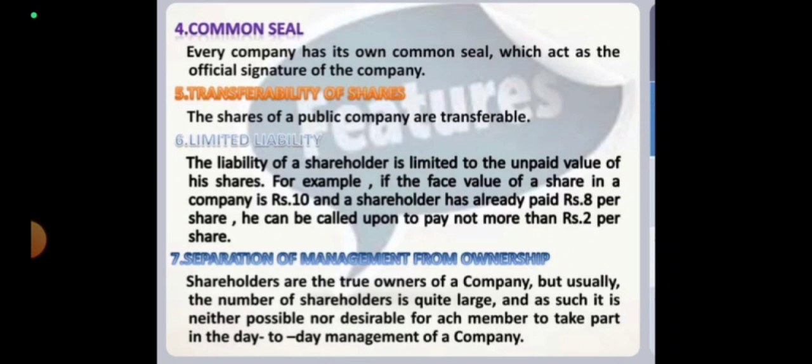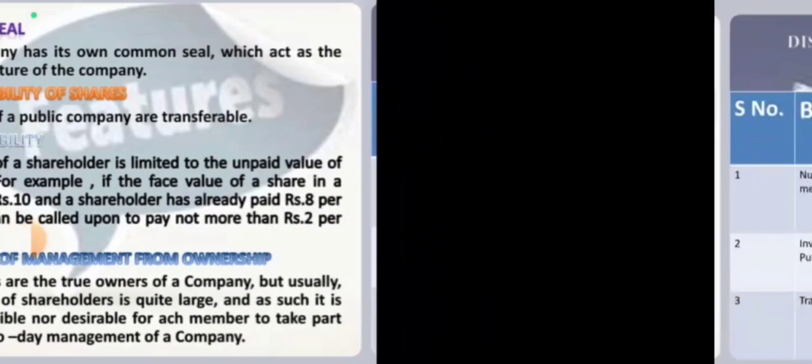Seventh is separation of management from ownership. Shareholders are the true owners of a company, but usually the number of shareholders is quite large, and as such it is neither possible nor desirable for each member to take part in the day-to-day management of the company.